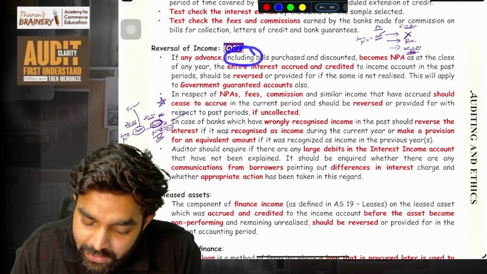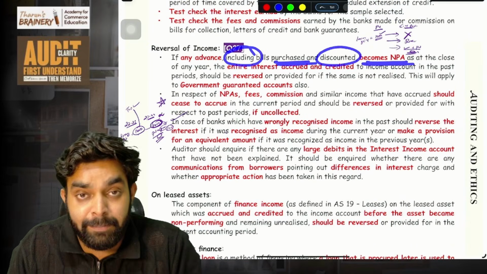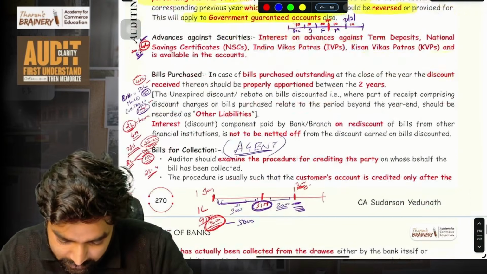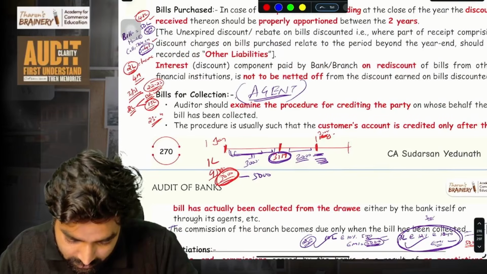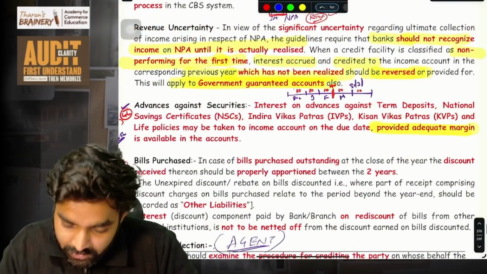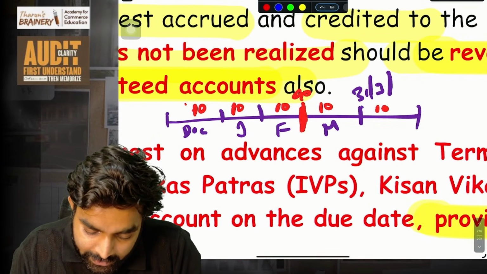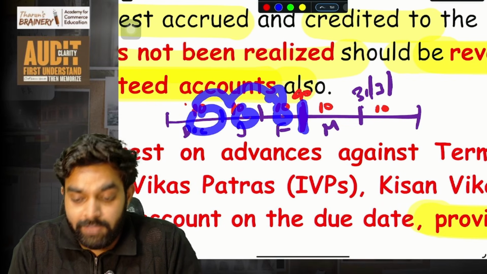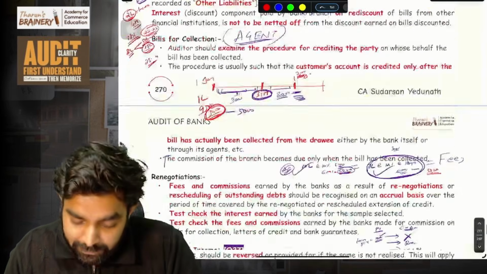If any income, including the bills purchased and discounted, becomes NPA, I told you we need to reverse 3 months. Where was it? Not this one, like the example I showed you. Like, the account becomes NPA on this date, so these 3 months' income was already credited. We need to reverse it when it becomes NPA. Same thing they are saying here.